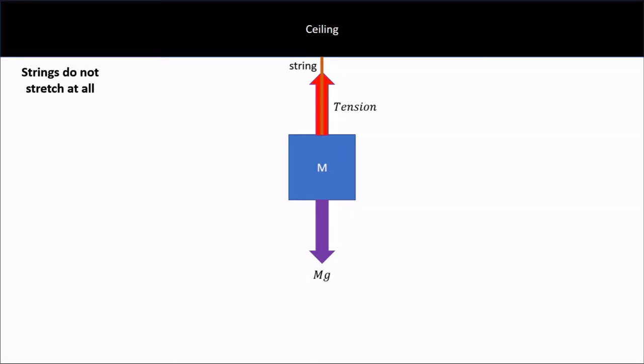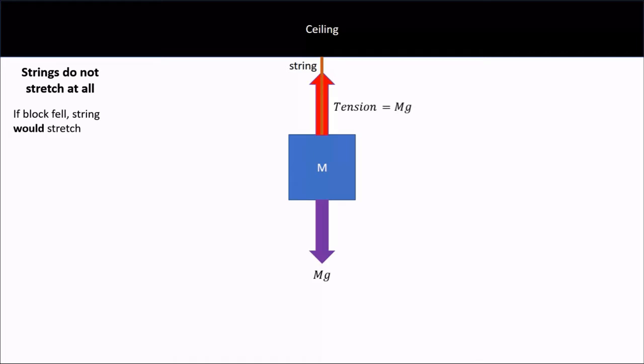Returning to our example, if the block were to fall, then the string would have to stretch. The only other alternative is that the ceiling would fall with the block, so that the string wouldn't have to change length. But we are going to assume that the ceiling stays put. Since we know the string can't stretch and the ceiling won't move, that means the block can't move either. Therefore, the string must be exerting a tension force that is equal and opposite to the gravity force.